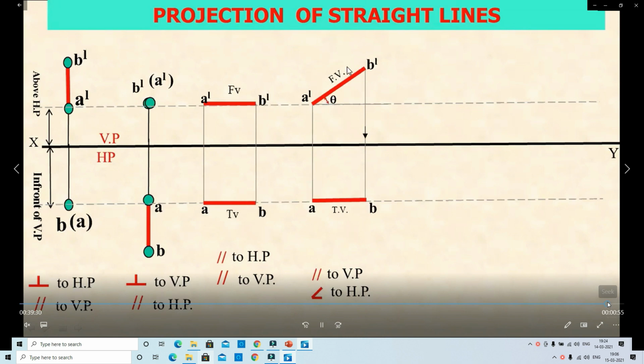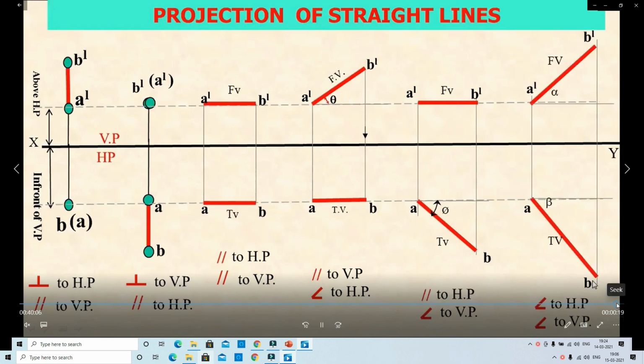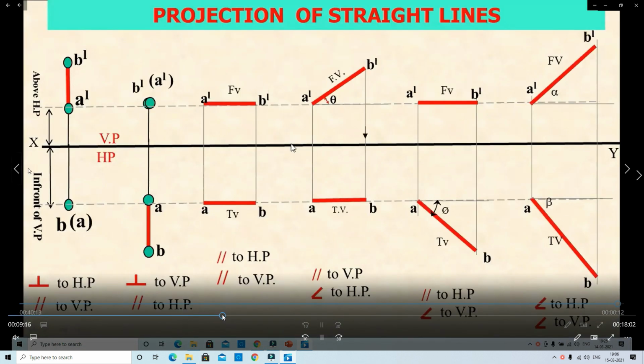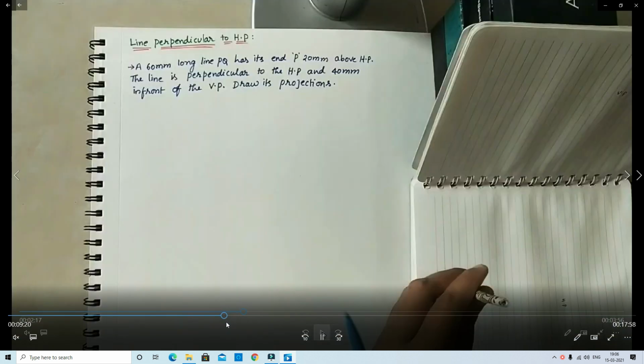Fourth case, the line is inclined to HP and parallel to VP. Fifth case, the line is inclined to VP and parallel to HP. Last case, the line is inclined to both HP and VP. Now we discuss these one by one with example problems.